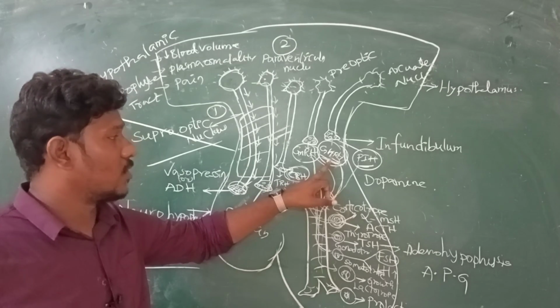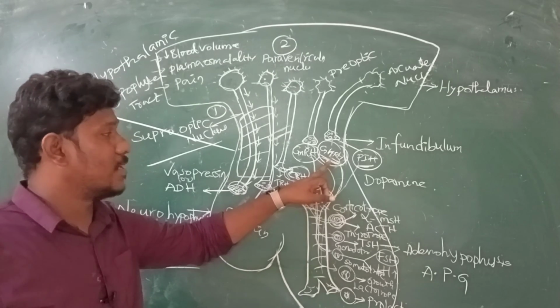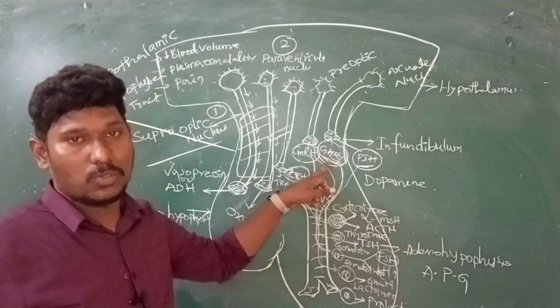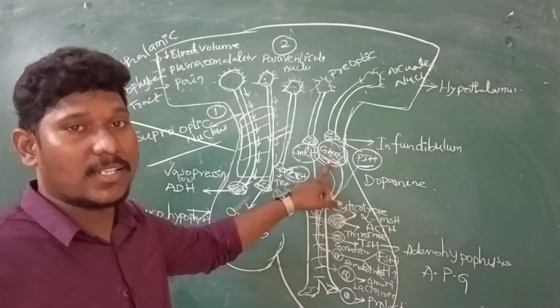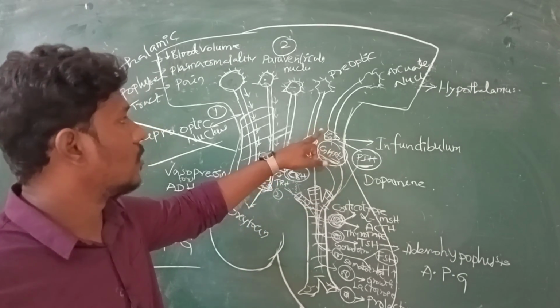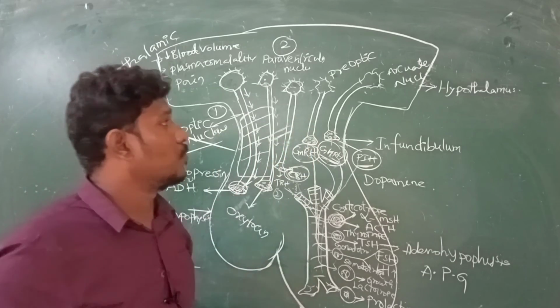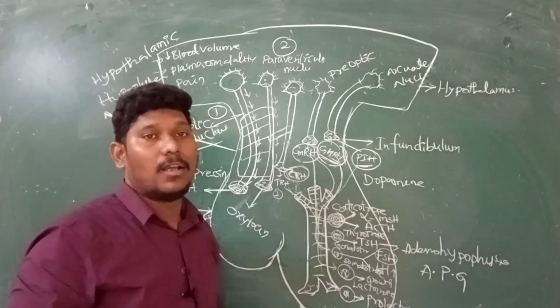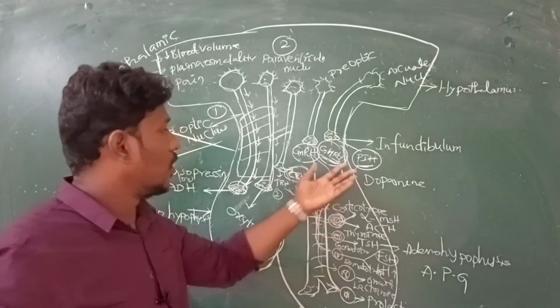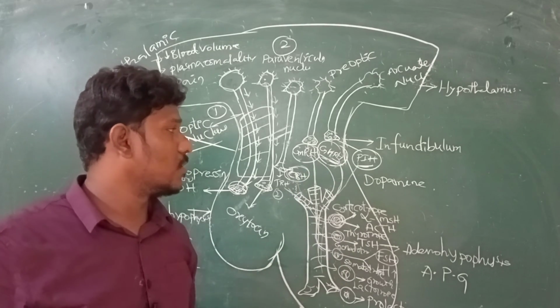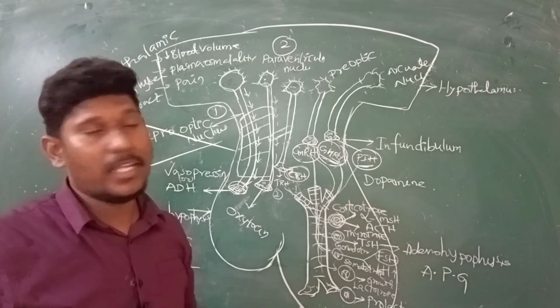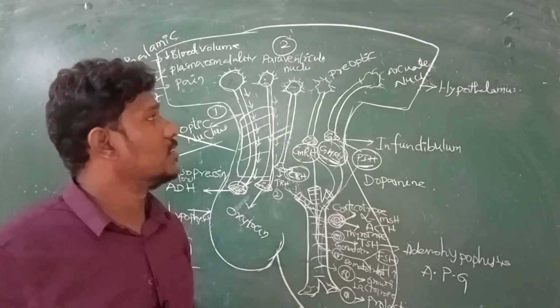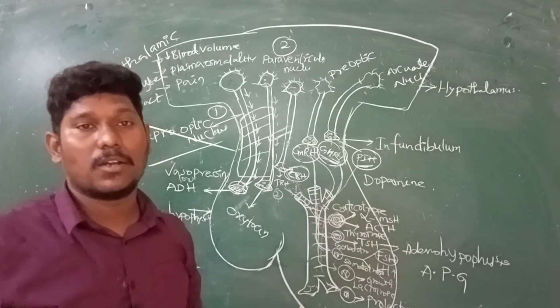And GHRH, growth hormone releasing hormone. A low amount of fatty acids in the blood, a low amount of glucose in the blood, or a high amount of amino acids in the blood are the causes for the action potential generated in the arcuate nucleus. And PIH, prolactin inhibiting hormone. Same here also, the birthing process and ejaculation will create the impulses in the arcuate nucleus, right?